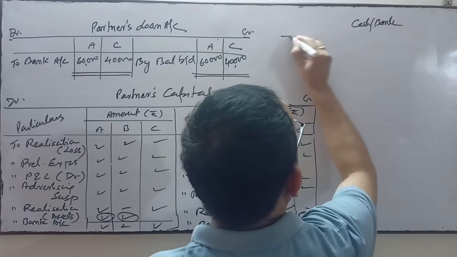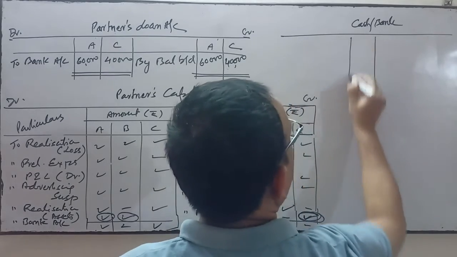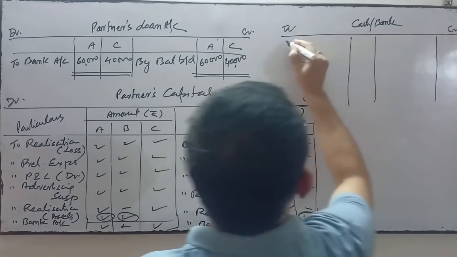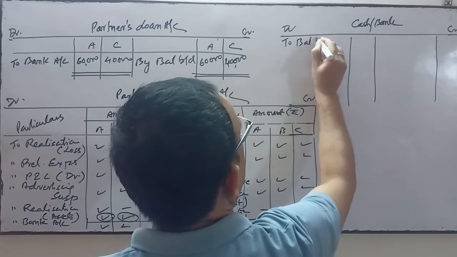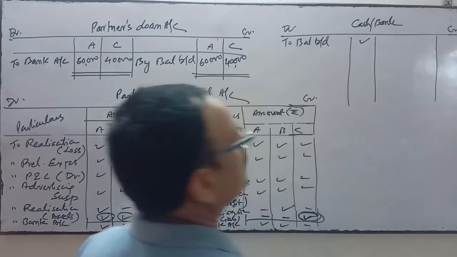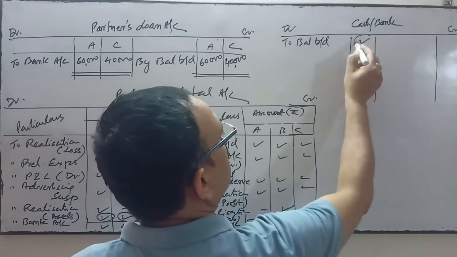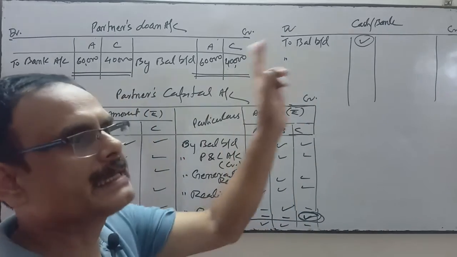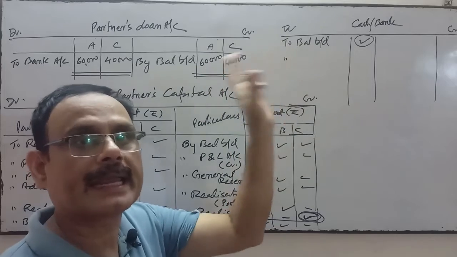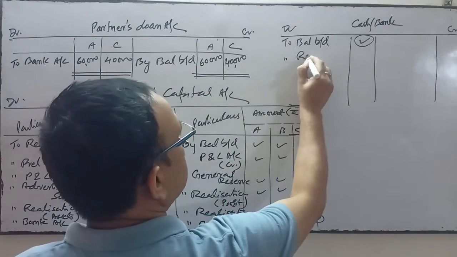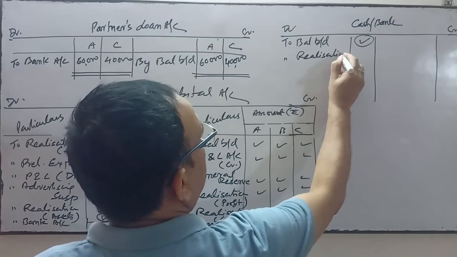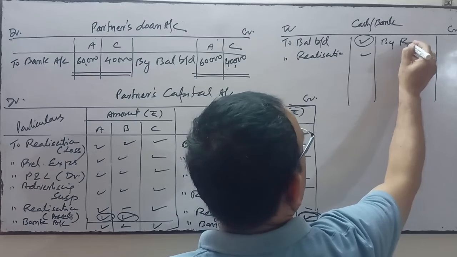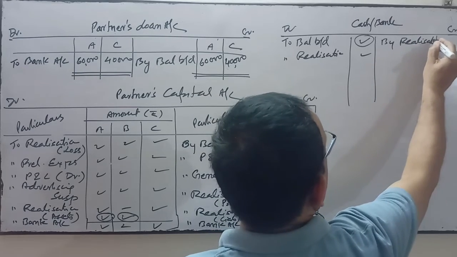Right from the beginning, first of all we write on the debit side the opening balance, the balance brought down, the opening balance of cash. This figure comes from the balance sheet. In the realization account credit side we have written so many items by bank account. In the realization account debit side I have written bank account, so that credit side will be posted. This is related to payment.